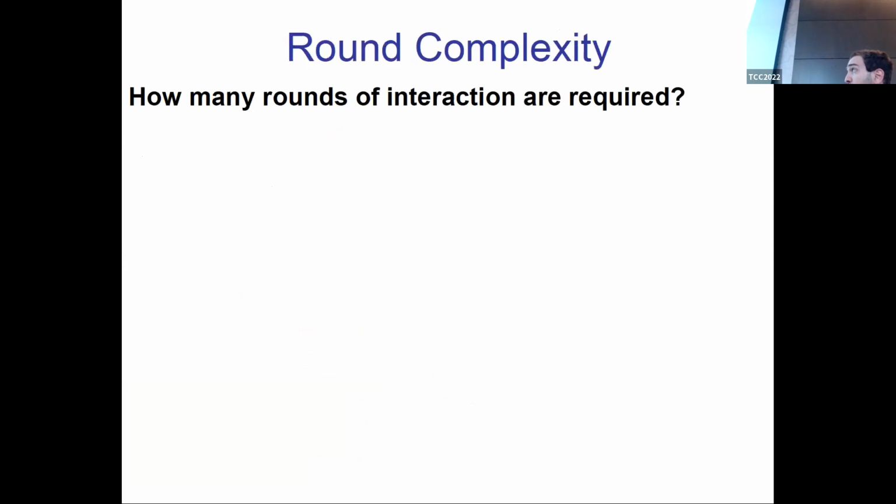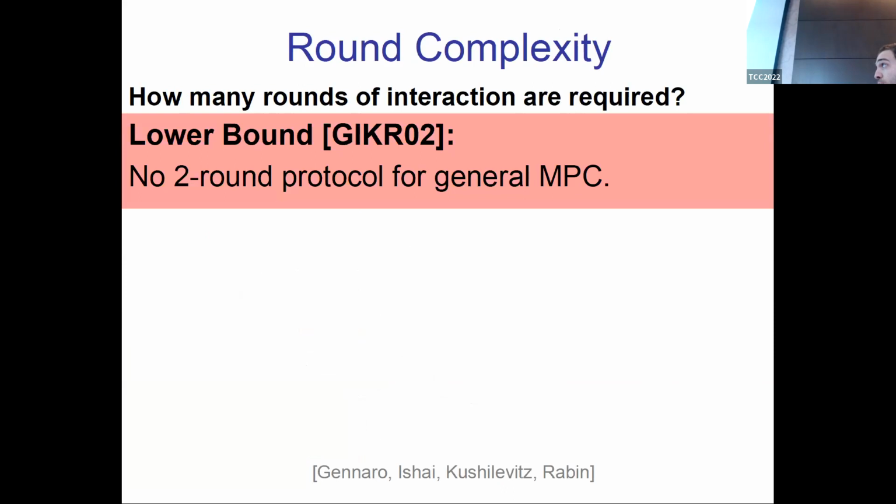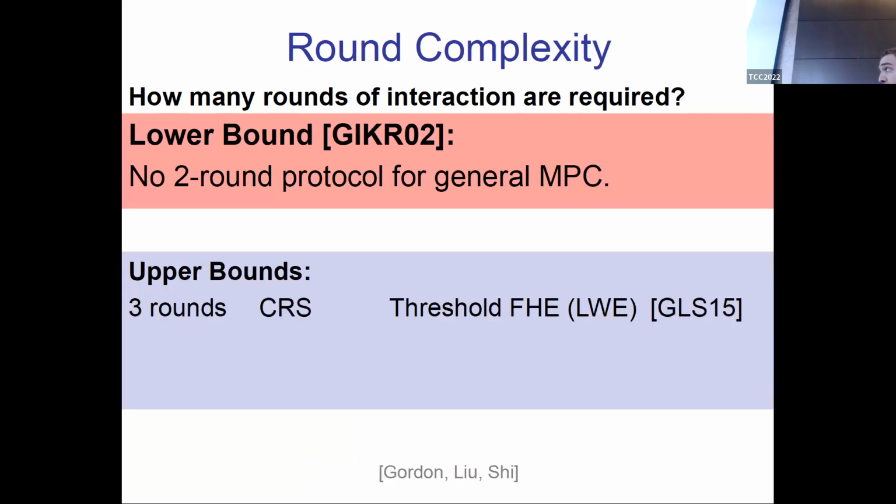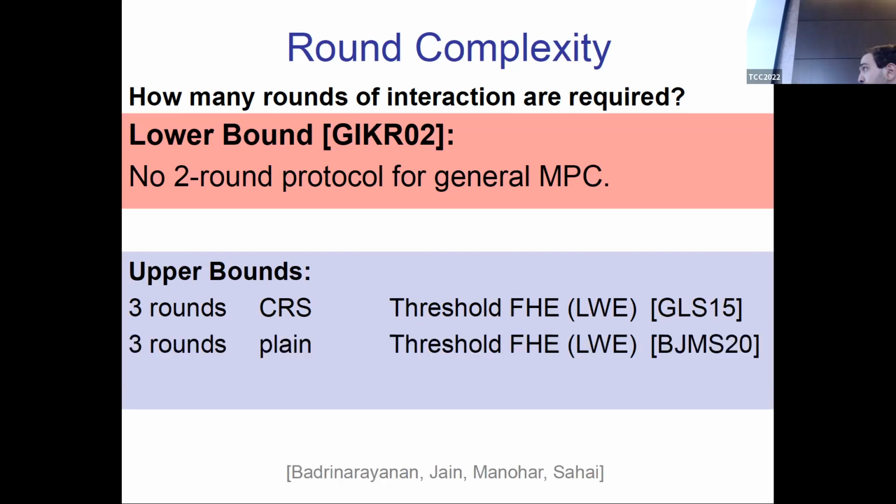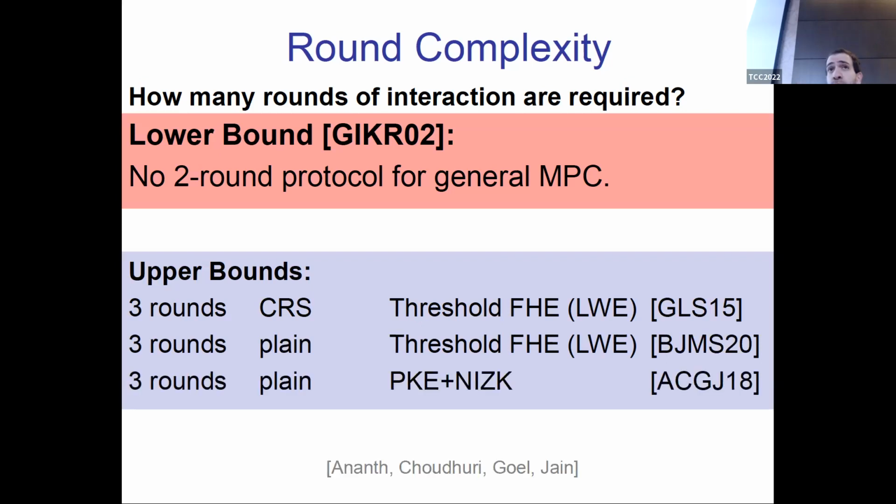In this work, we studied the round complexity of general MPC in this setting. So let me tell you what is known. There is a lower bound of GIKR that showed that at least 3 rounds are required for general MPC. And there are also matching upper bounds. The first one is the upper bound of GRS, which provided a 3-round protocol that required a common random string, and they assumed the existence of a threshold DeFi. The CRS was removed in a follow-up work. And the state of the art is the protocol of ACGJ that requires only public key encryption and non-interactive zero knowledge. In this work, we ask, can we do better?